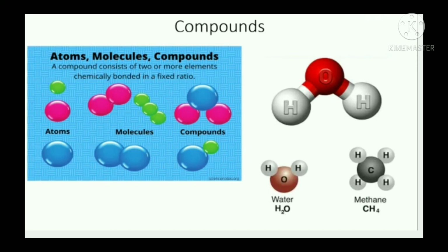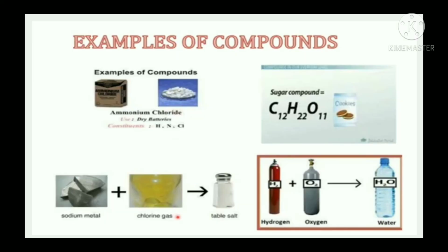See the examples of compounds: ammonium chloride, sugar, water. Also look here, sodium metal reacts with chlorine gas, and table salt, NaCl, sodium chloride, is formed. So these are examples of compounds.